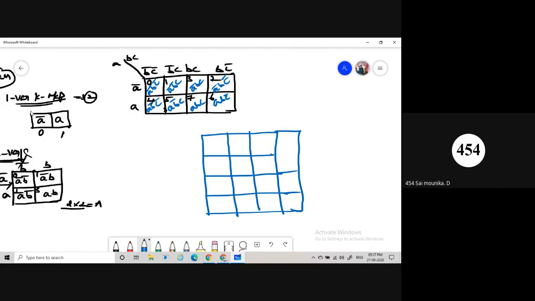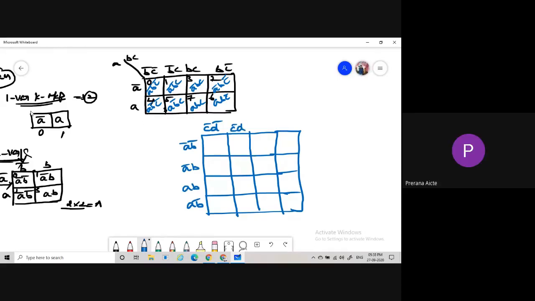A, C bar D bar, C bar D, CD, CD bar. So now we represent 0, 1, 2, 3, then 4, 5, 6, 7, then 8, 9, 10, 11 in the last row, then 12, 13, 14, 15. So this is the construction of a 4 variable K map.